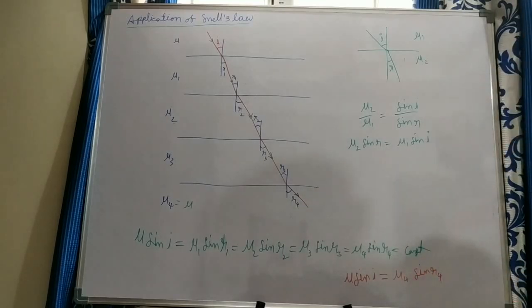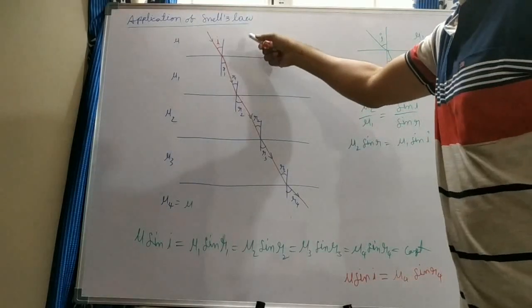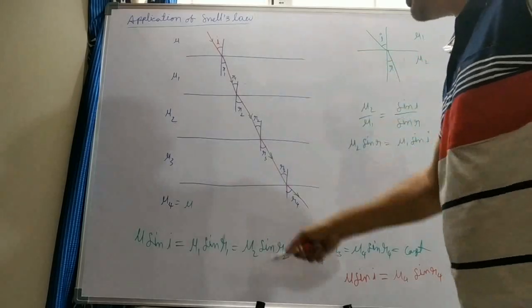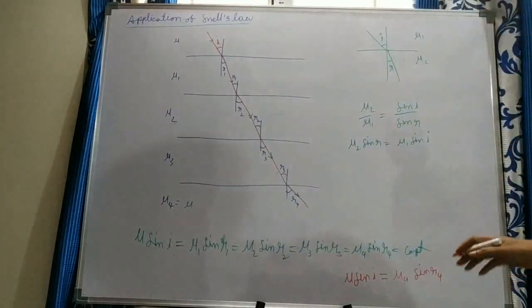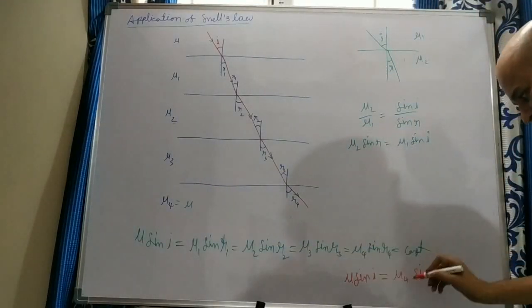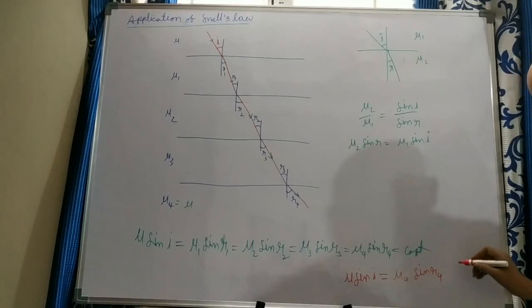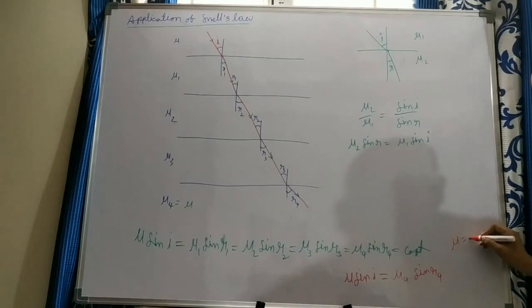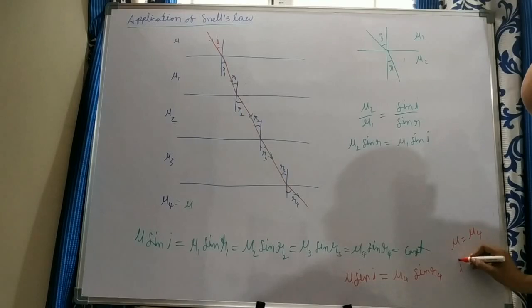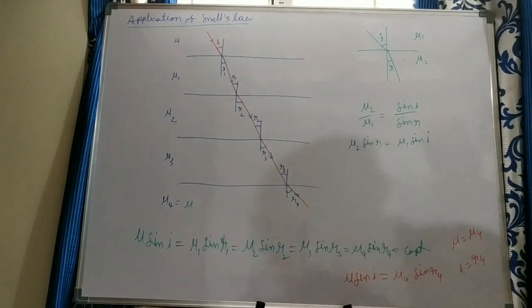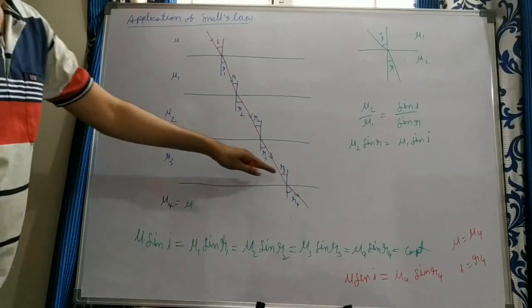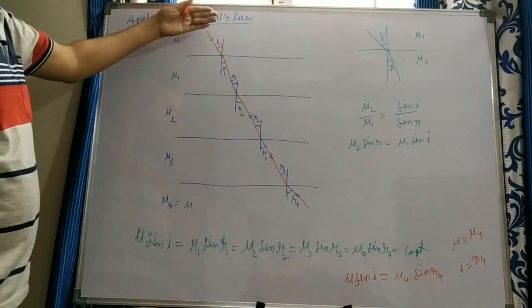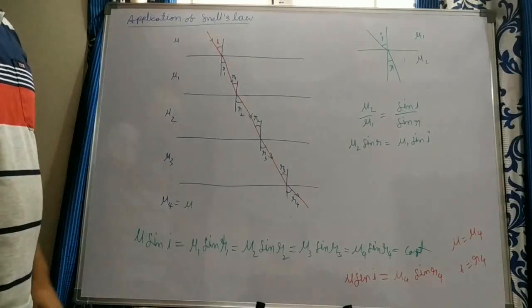If these two are equal, mu4 and mu, that means finally the ray comes into the same medium as the first where it came from. So mu gets cancelled, and sin I is equal to sin R4. So if mu is equal to mu4, we can write I is equal to R4. That means with whatever angle of incidence it takes place here, with the same angle it finally refracts back into the same medium. If the medium is the same, it will be refracted with the same angle.